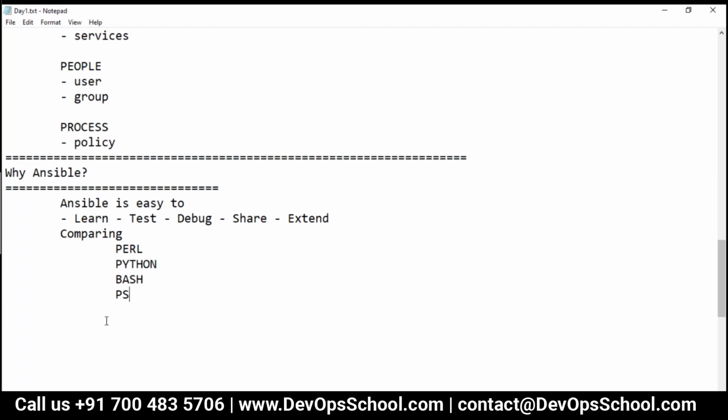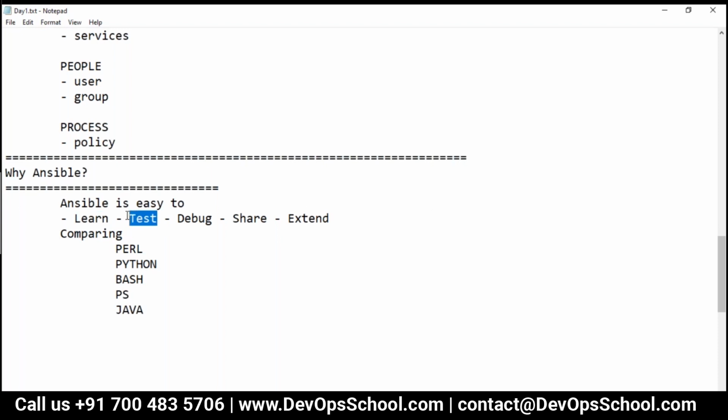Because when you do server management, server configuration management, typically you use these scripting languages: Perl script, Python script, Bash script, or PowerShell script typically. But yeah, you may use Java also. Any other programming languages also you can use for managing the server. But here Ansible is so easy to learn,